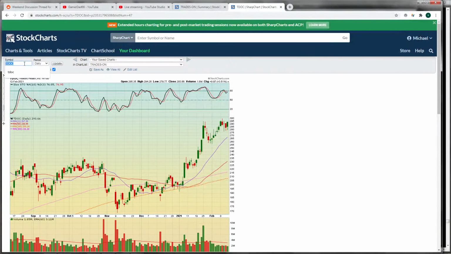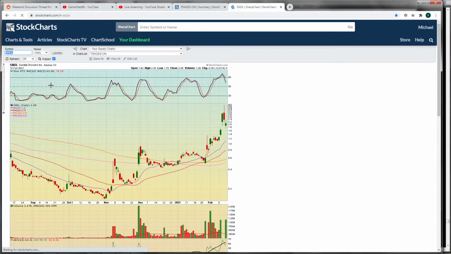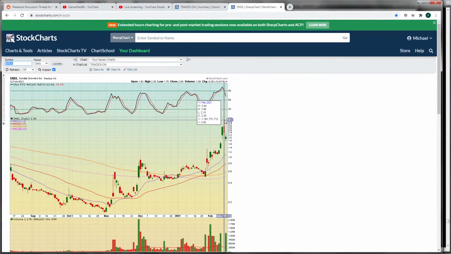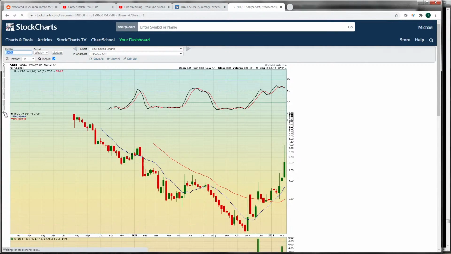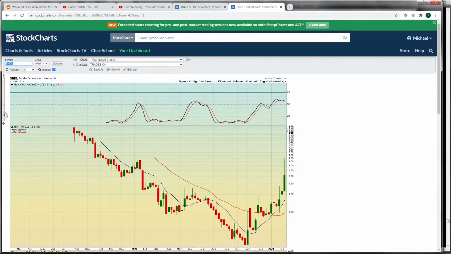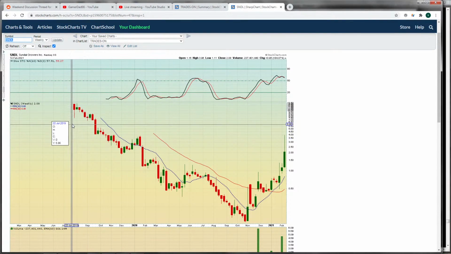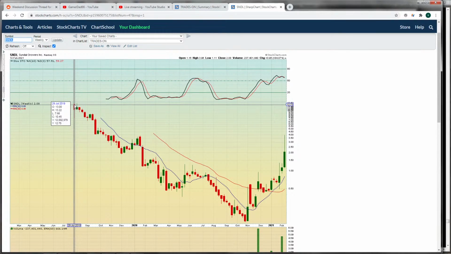Oh my gosh. All right, let's look at Sundial. What is this thing? It's another Kevin dude. Oh my gosh, it hit $4 a share. Oh my gosh, $4 a share. That's incredible. Look at that thing. Wow. So look at this thing, it went public in 2019 and it came out somewhere around $13.